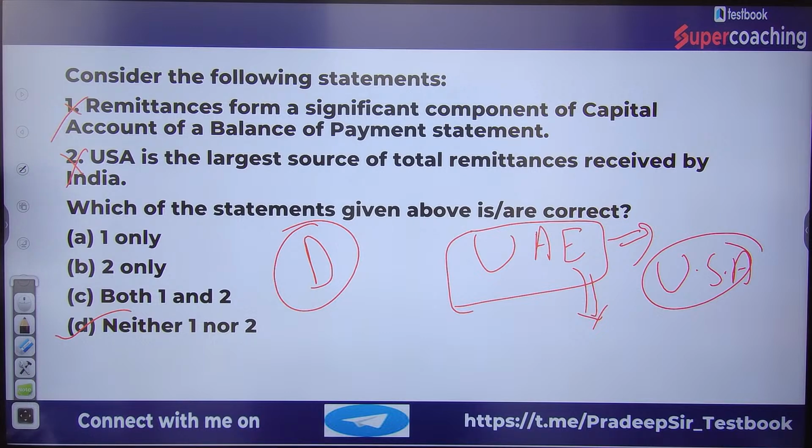We explained that remittances are part of the current account, not the capital account. That's why the first statement is wrong. And the USA is not the largest source of remittances. It is the UAE, United Arab Emirates. That's why the second is also wrong. That's why the right answer is D: neither one nor two.